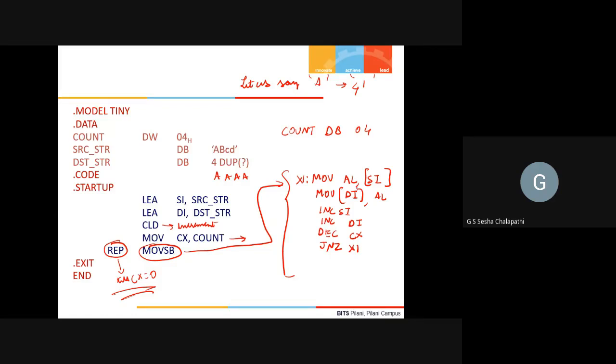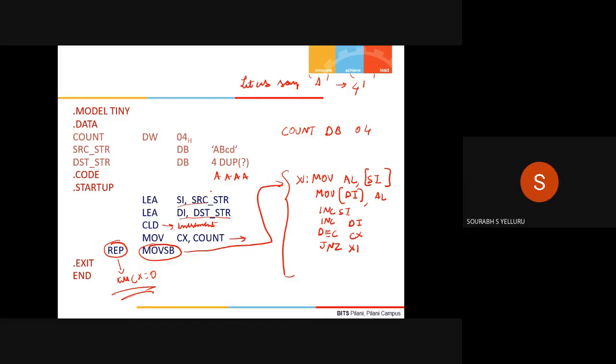That is what I'm doing manually. In the sense, the 1 byte of data pointed by SI will be moved into AL. Now that 1 byte will be transferred from AL into the location pointed by DI. From the source string to AL, and then from AL to the destination string.